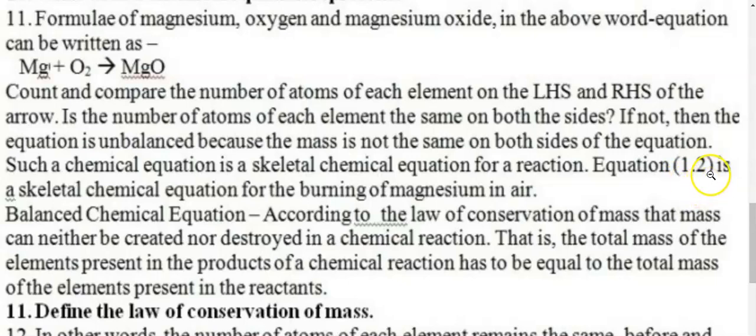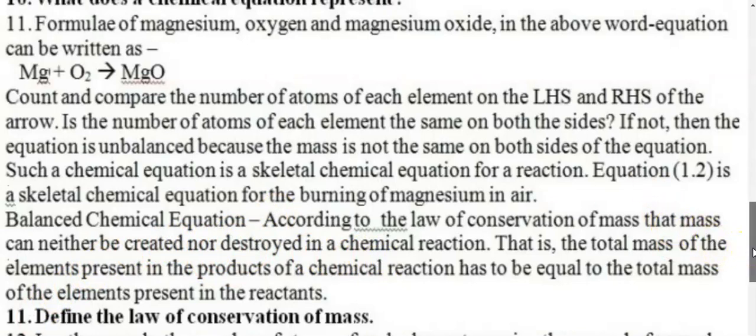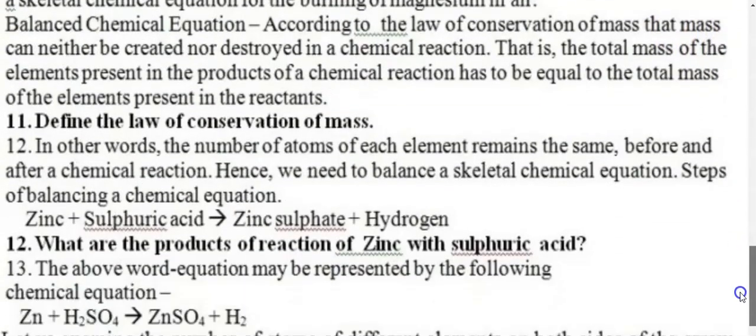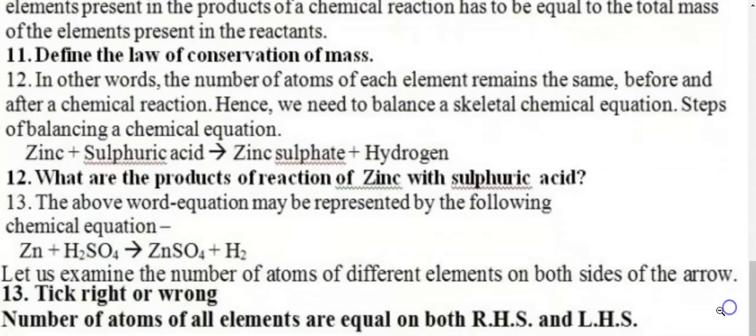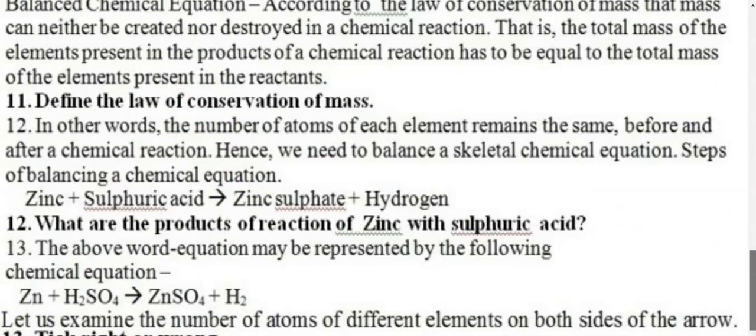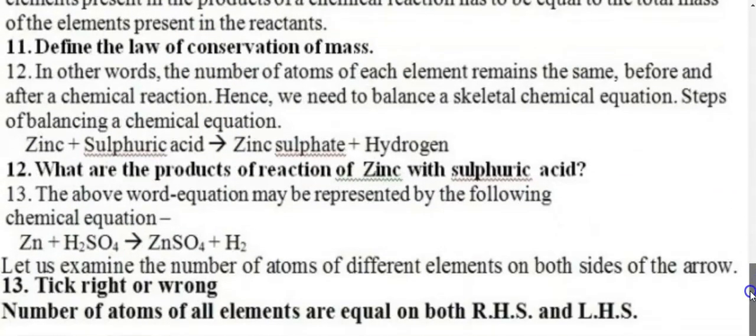Now we have to change it into a balanced chemical equation. According to the law of conservation of mass, mass can neither be created nor destroyed in a chemical reaction. That is, the total mass of the elements present in the products of a chemical reaction has to be equal to the total mass of the elements present in the reactants. So the next question, you have to define the law of conservation of mass as given over here. Then in this reaction we write the skeleton equation. The skeleton equation is zinc plus sulfuric acid gives you zinc sulfate plus hydrogen.